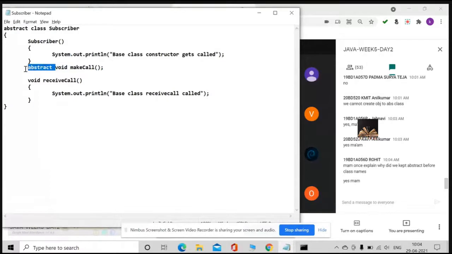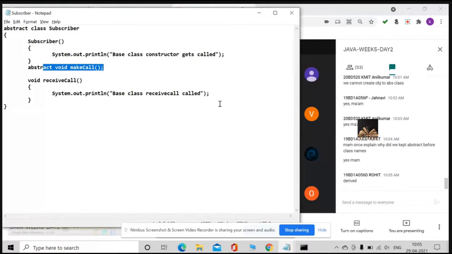Abstract means empty. So as I am having an abstract method in my subscriber class, I must make the class subscriber an abstract class. Why? Because I am having an abstract method. So for this abstract method, who is responsible to provide implementation, Rohit? The derived class has to provide it.